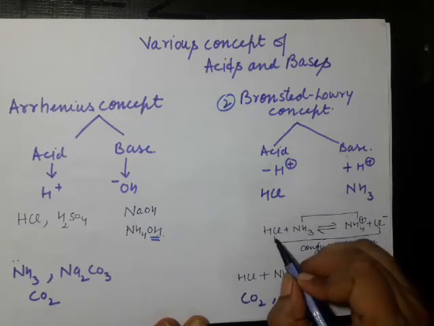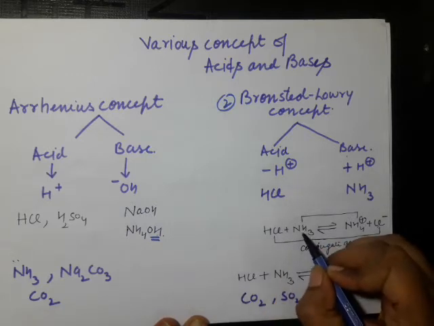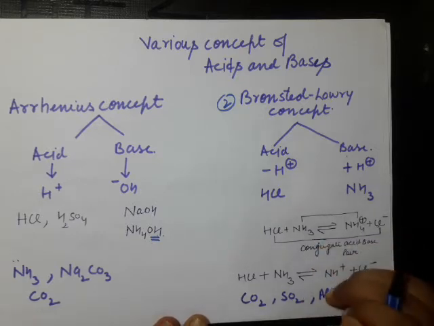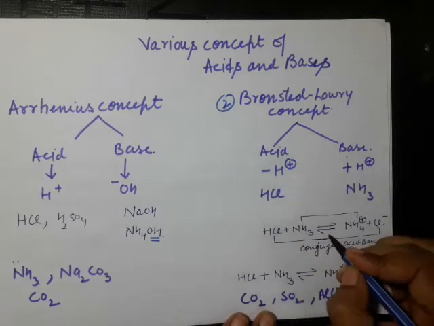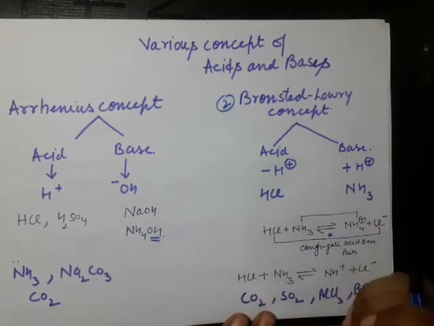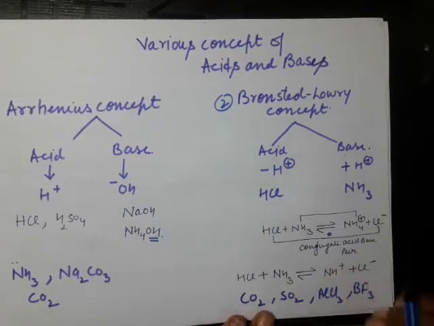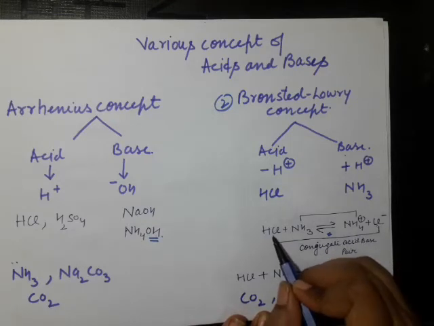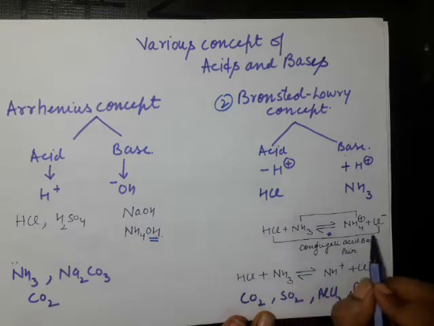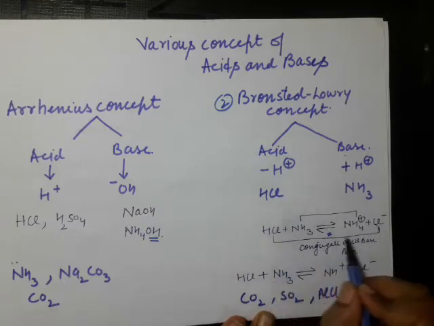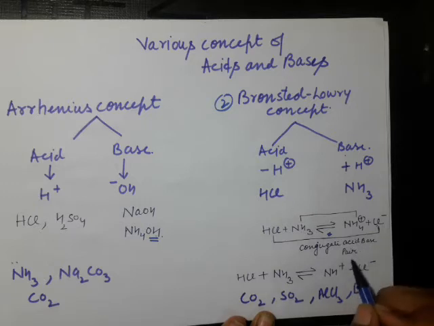When acid and base react together, one component loses a proton and another component gains a proton. See, after gaining or losing a proton, as this reaction is in equilibrium, the reaction again goes backward and maintains the equilibrium. At that condition, they are in the form of conjugate acid-base pair. In the forward direction, HCl is acting as an acid, but when the reaction goes backward, the chloride ion formed by HCl is acting as a base. So it remains in the form of a conjugate acid-base pair.